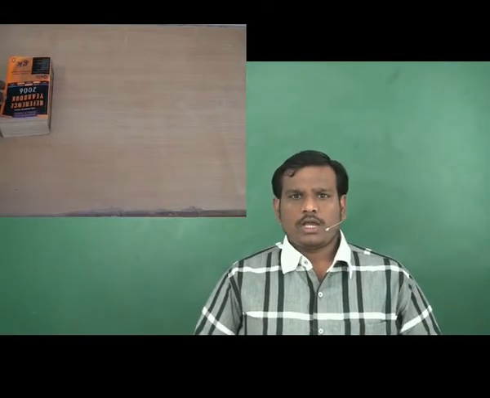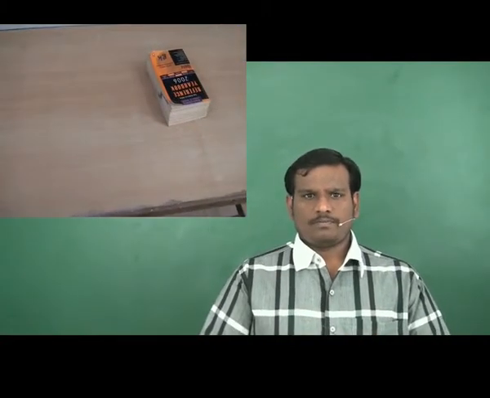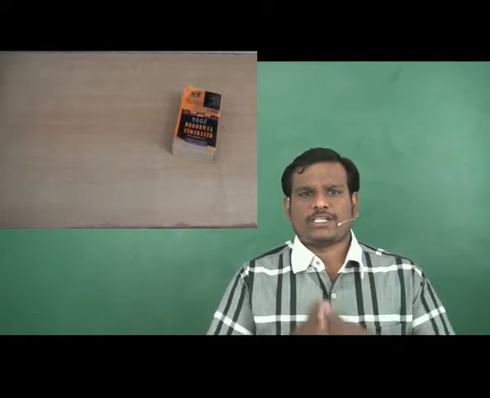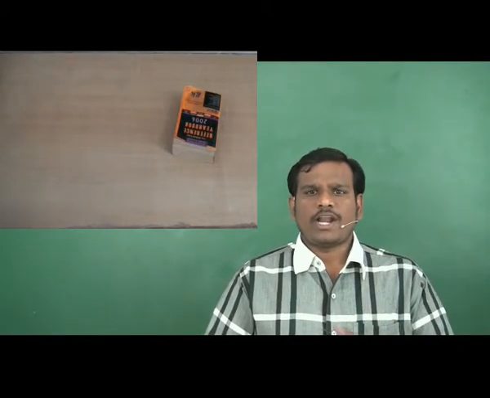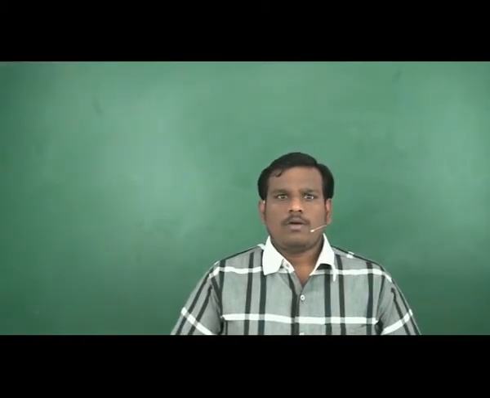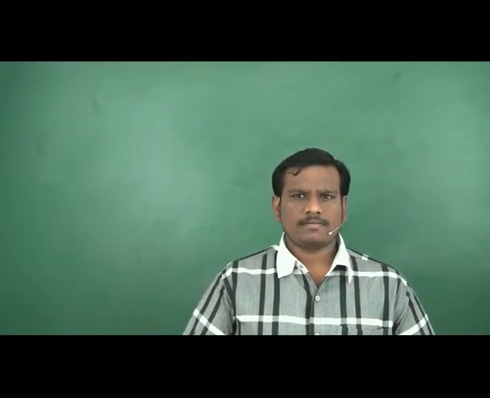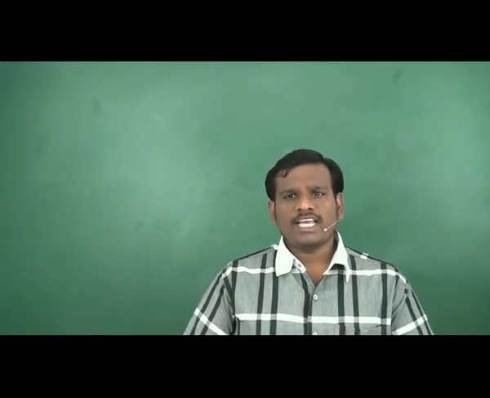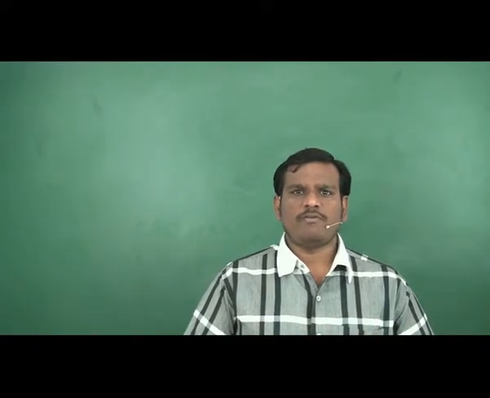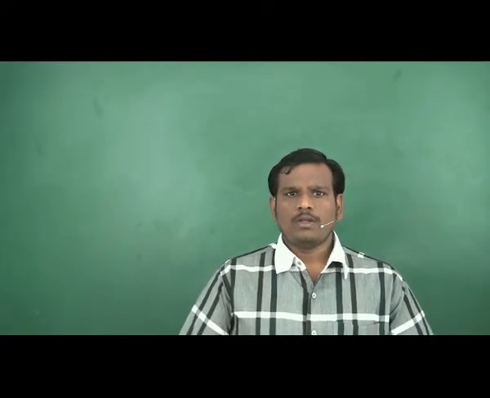Gently push a book on a horizontal floor as shown in the figure. What do you observe? We may observe that the book acquires a certain speed in the direction of pushing. However, the speed of the book gradually decreases and after some time it stops. Why does the book stop after covering some distance? Because the book is in non-uniform motion with respect to the floor.